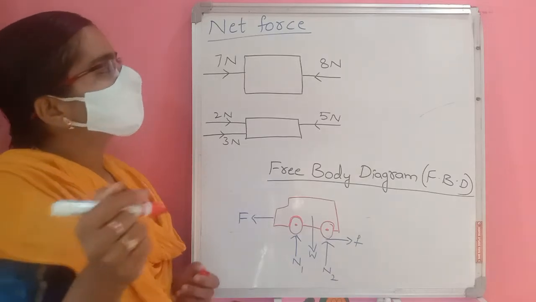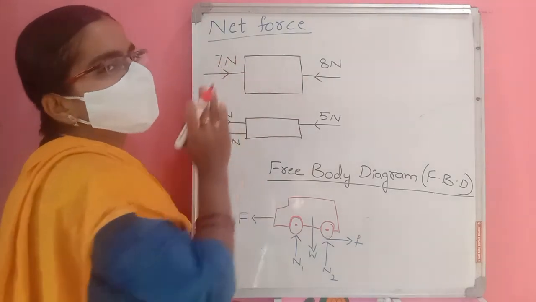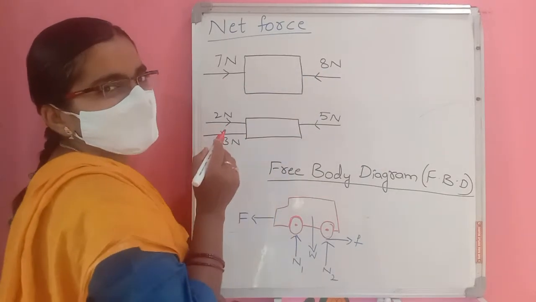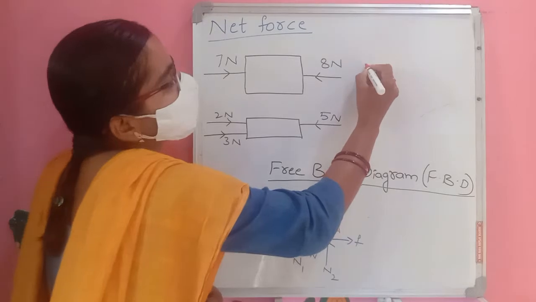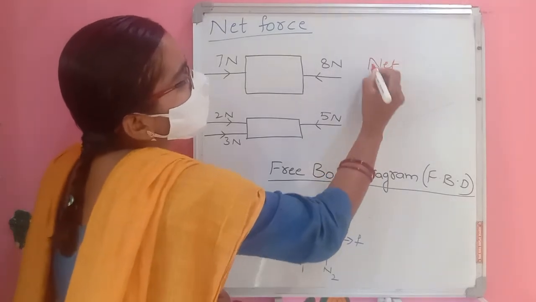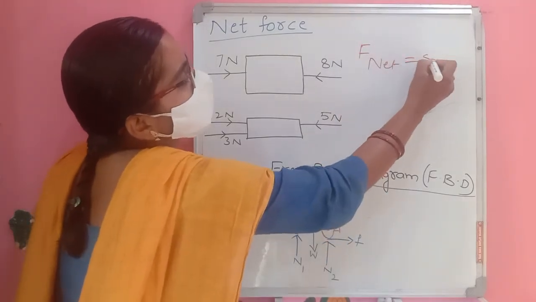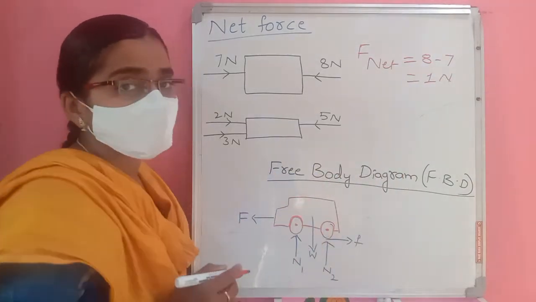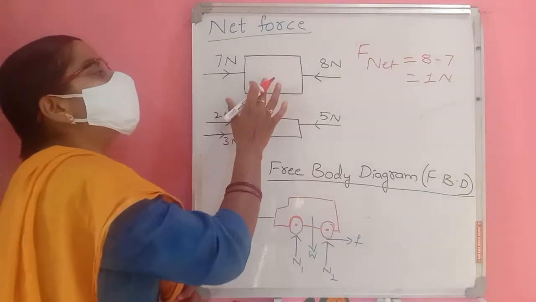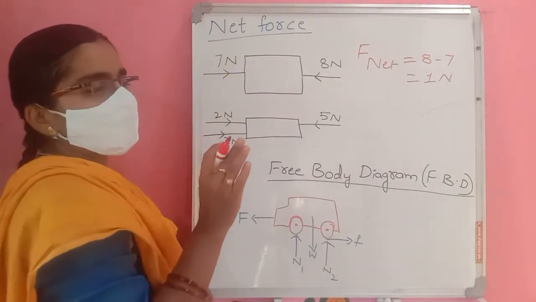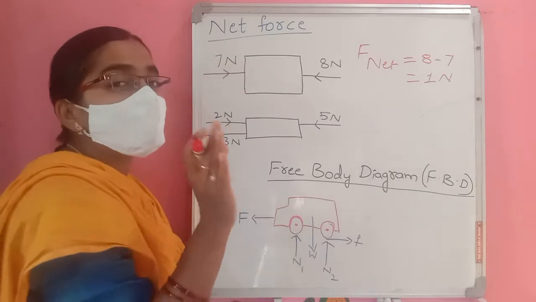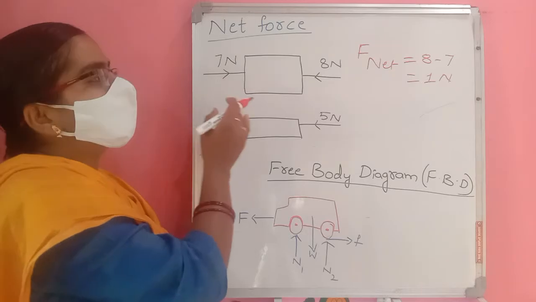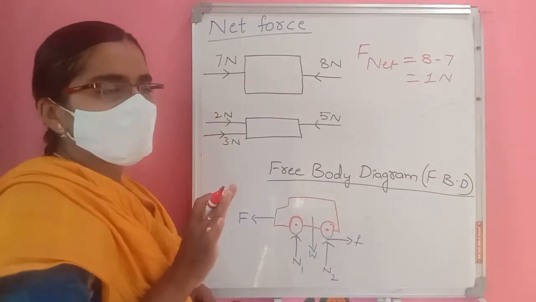How much net force is applied on this object? These two forces are on opposite sides, so F net is found by subtracting: 8 minus 7 is 1 newton. Only 1 newton of net force acts on it.